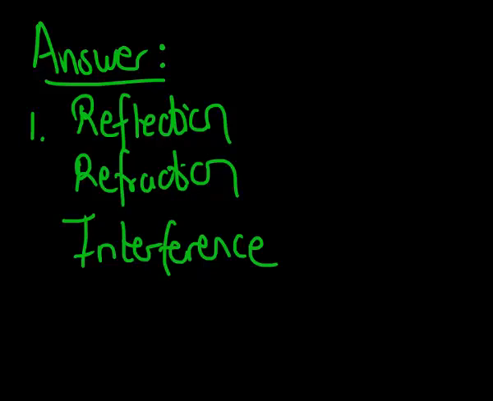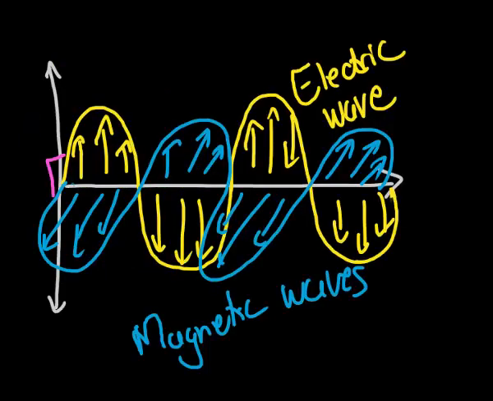Now when we go over to the next question, it asks what type of waves electromagnetic waves consist of. Here is our electromagnetic wave again, and it's made up of electric waves and magnetic waves, just as the name says.